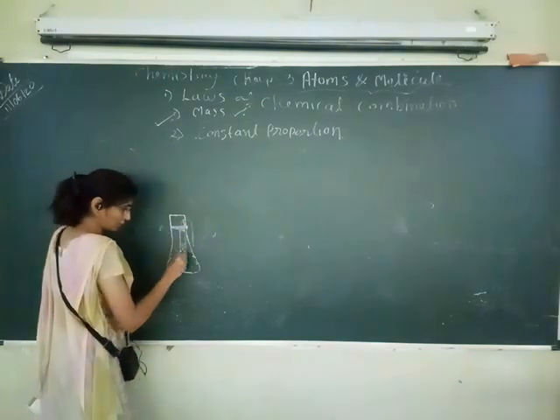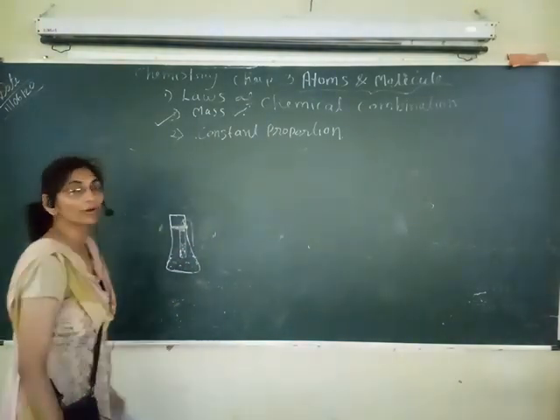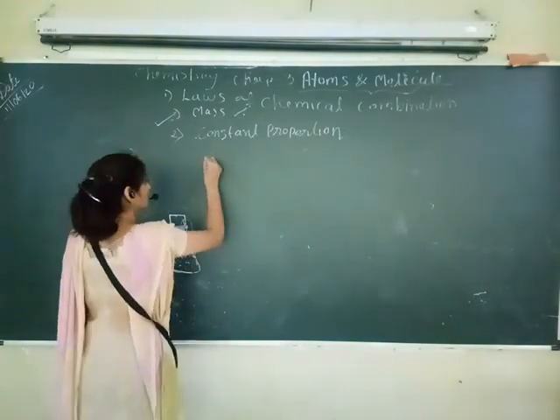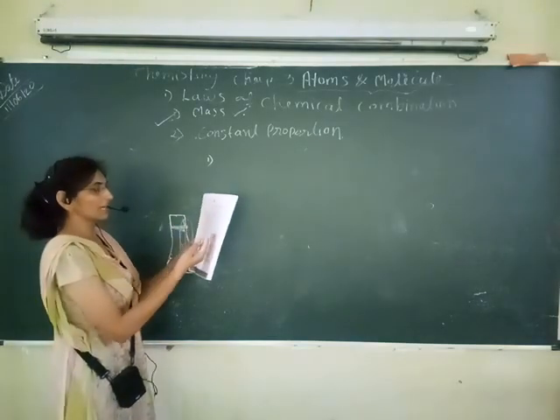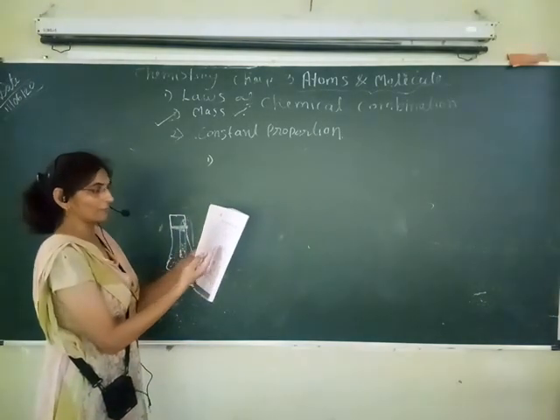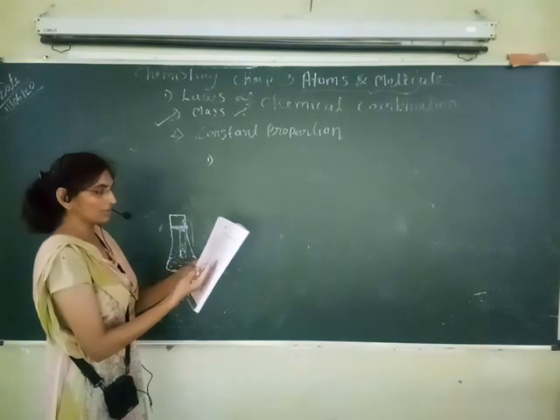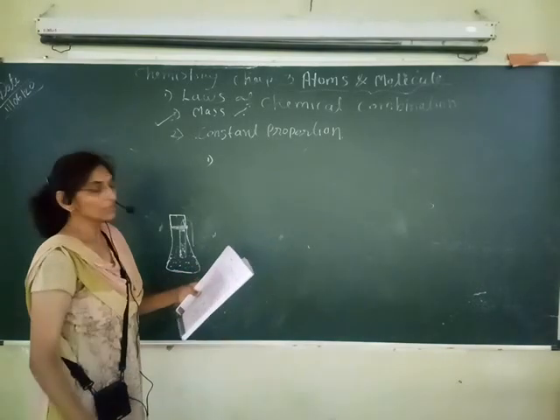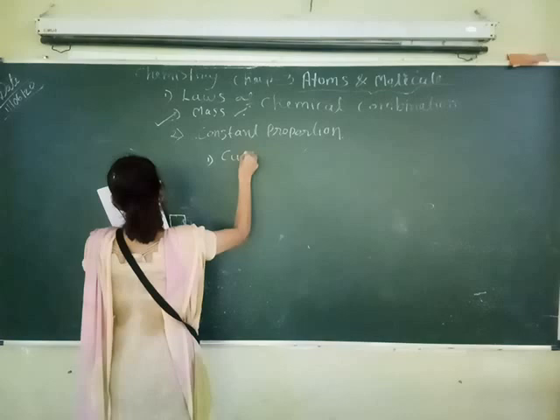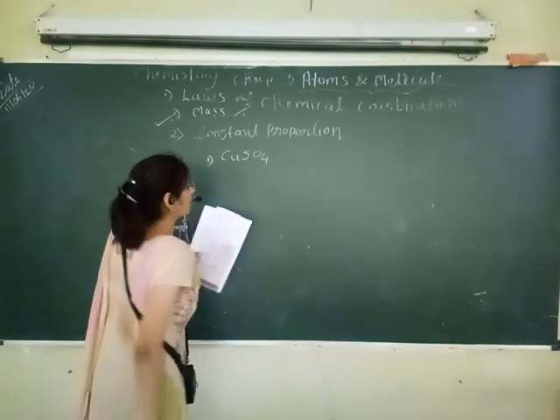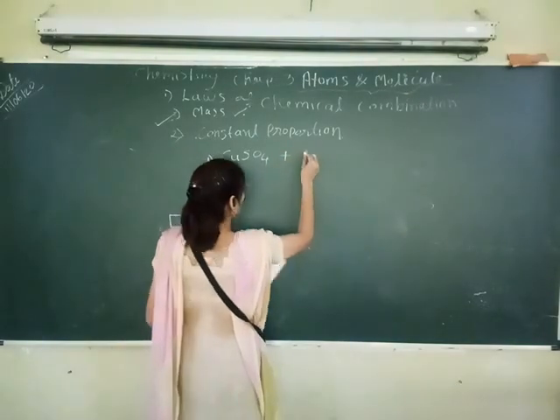In that test tube and in that conical flask, we can take different types of chemicals for our different experiments. So in our first experiment, what will we take here? Here three options are given: copper sulfate and sodium carbonate is the first option. Second is barium chloride and sodium sulfate. Third one is lead nitrate and sodium chloride. We will take here first copper sulfate. The chemical formula of copper sulfate is CuSO4, plus sodium carbonate.